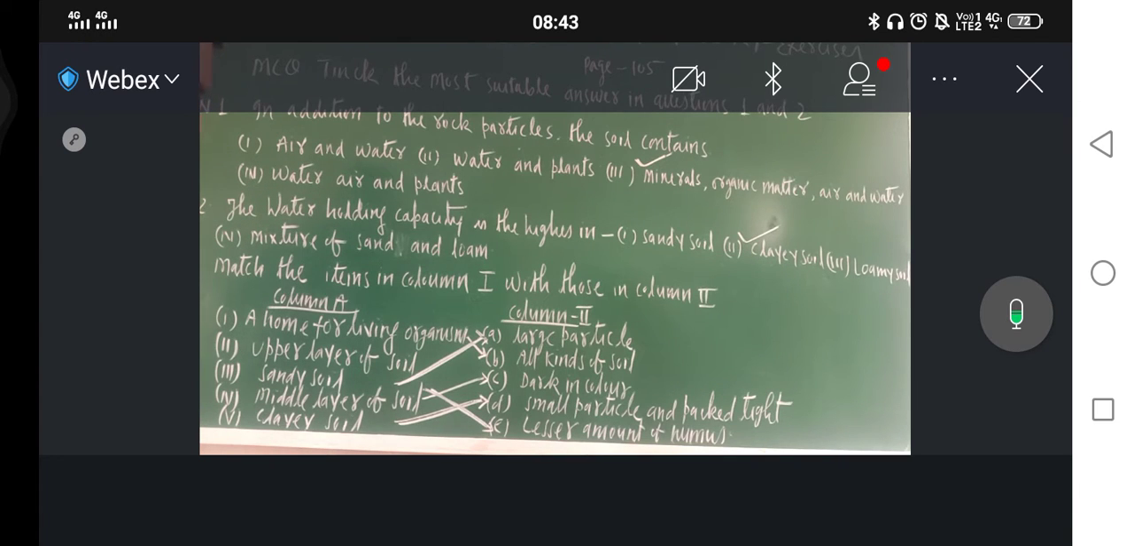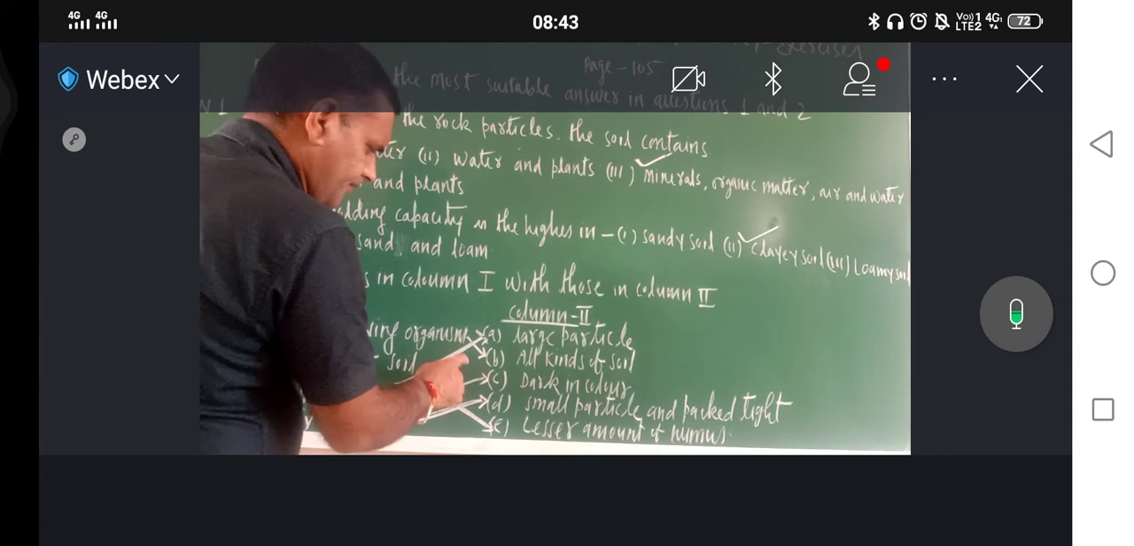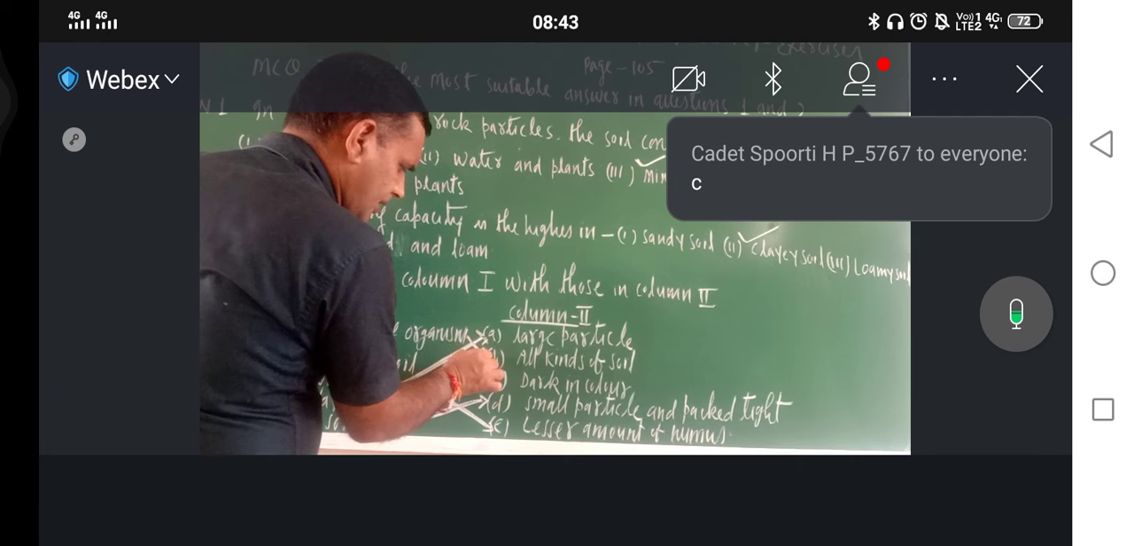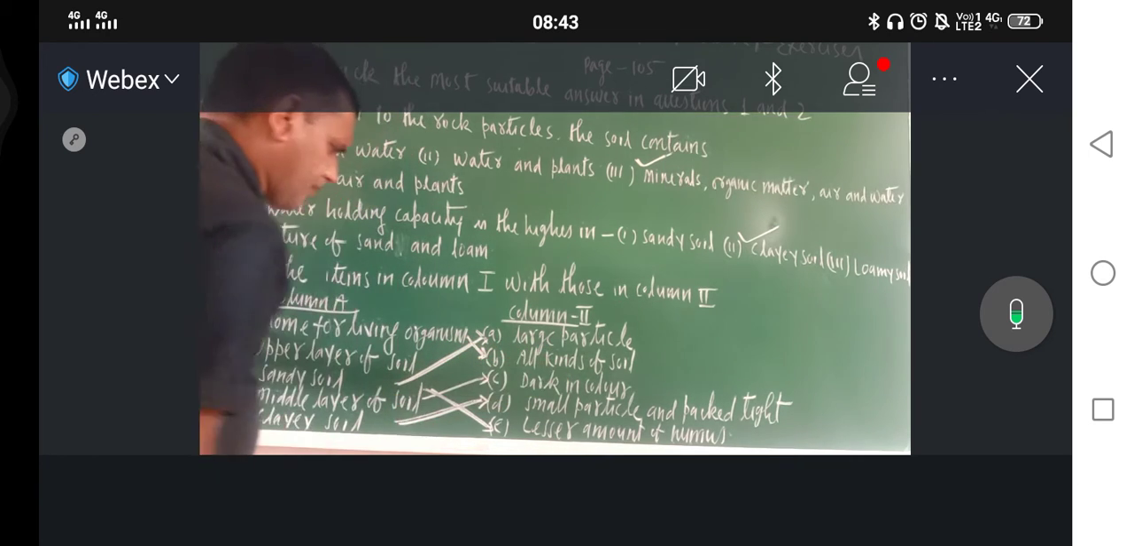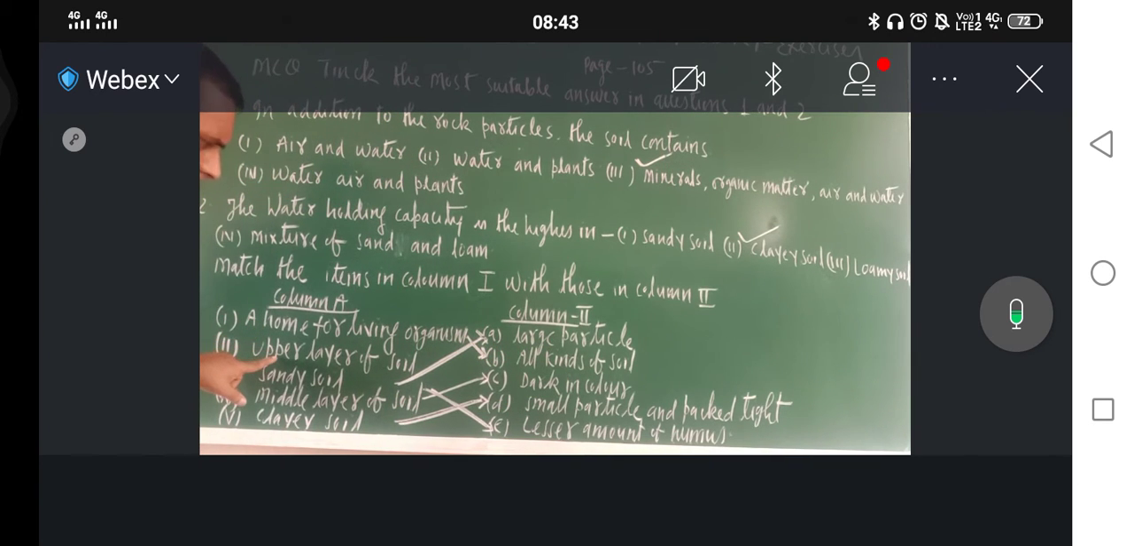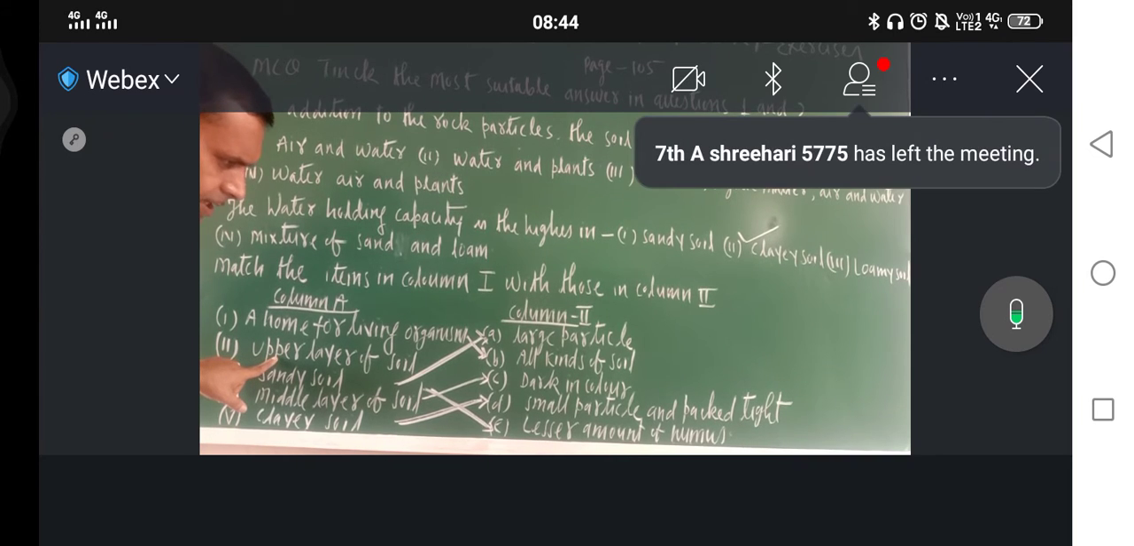Okay. So which is the correct option for upper layer of soil? Upper layer of soil is... okay. A home for living organism. So all kinds of soil is home for living organism. Then upper layer of soil, which is the correct option?